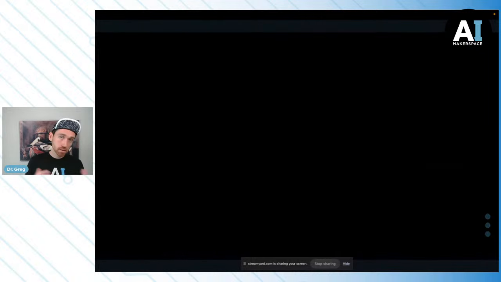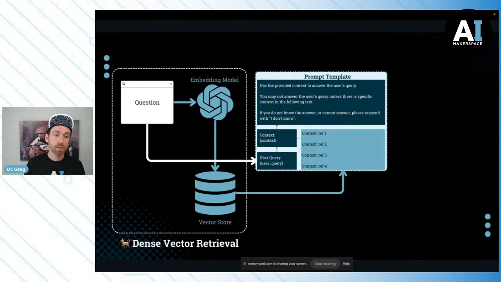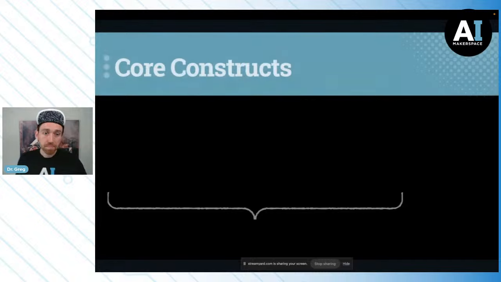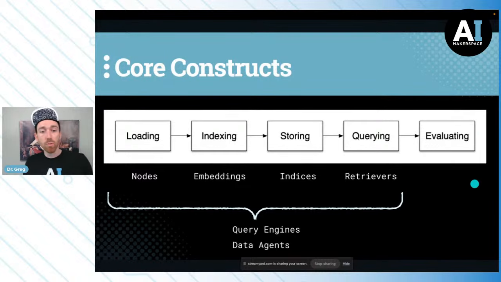But going back to where we started, we're just talking about this process. Now, today we're going to do something a little bit more complex, but let's stack this in terms of LlamaIndex core constructs. Let's return. Well, after we've done loading, indexing, storing, and querying, we're not going to be doing evaluation today. It's time to talk about the query engines.